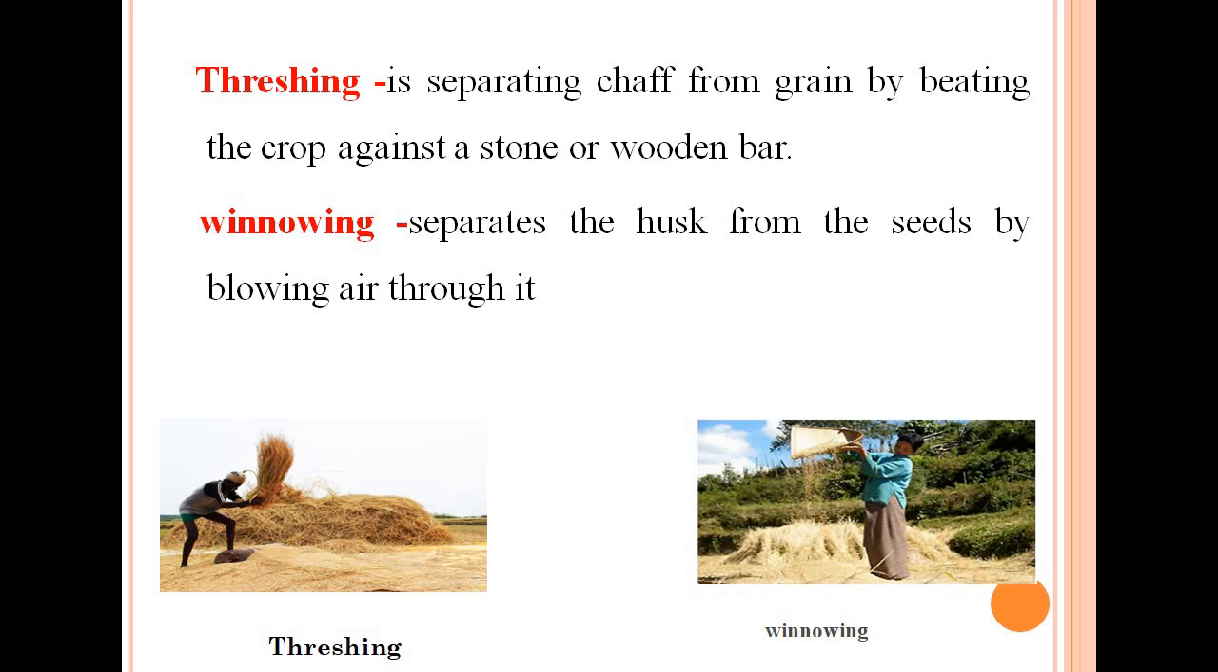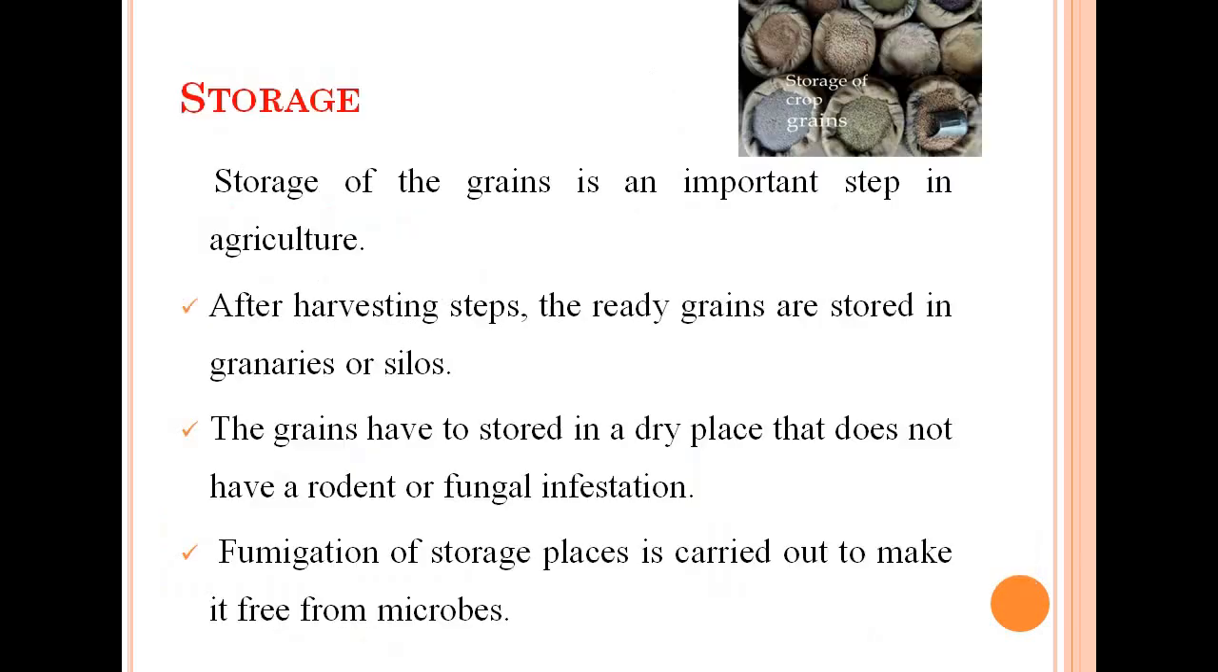But these are also very important processes that must be done very carefully. Now, storage. After separating the grains from the chaff, it is very important to store them properly. The storage of grain is an important step in agriculture. Harvested grains need to be stored before they are made available for consumption. To prevent spoilage, it is necessary to ensure that both the grains and the storage area are free of moisture.